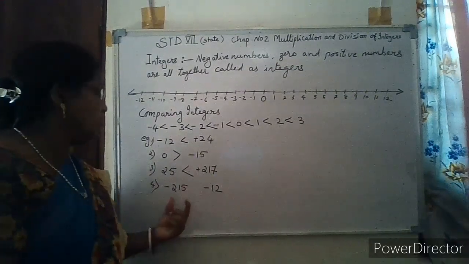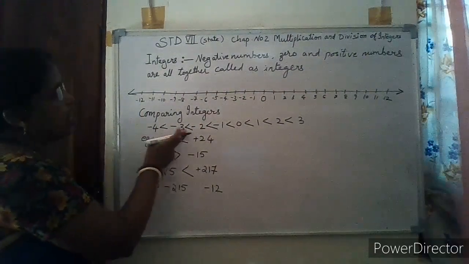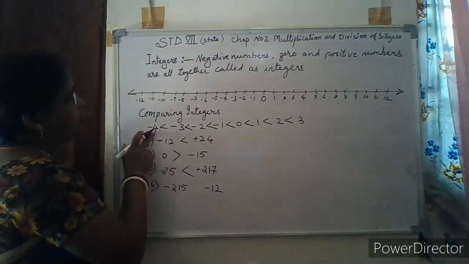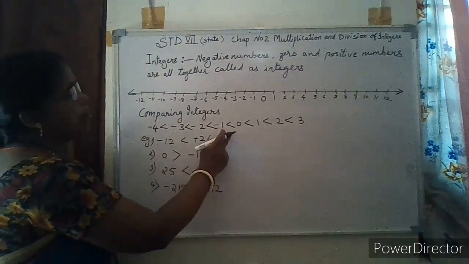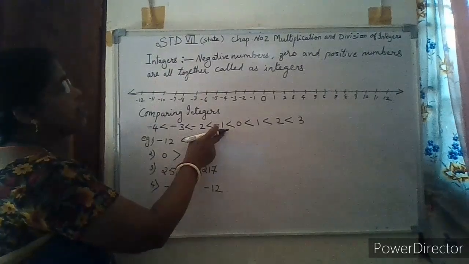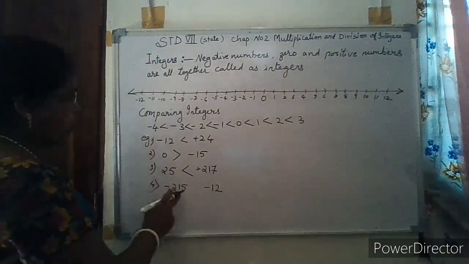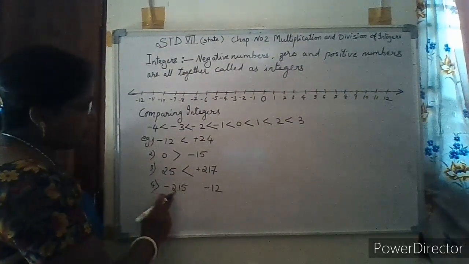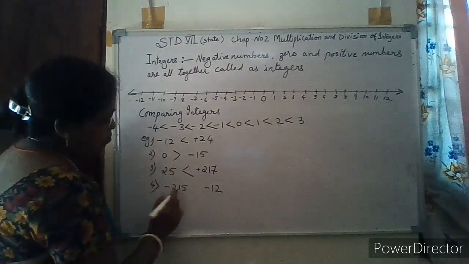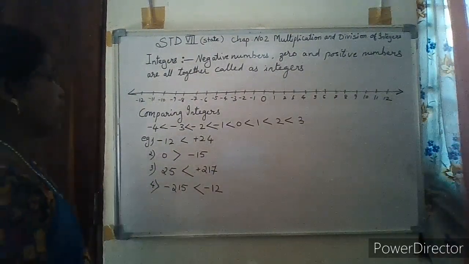Now both are negative numbers. You have seen that as you move towards the right, the numbers go on increasing. So here minus 4 and minus 1. If you compare, minus 4 is smaller than minus 1. That means minus 1 is the greatest negative number. So the bigger the number, the more negative it is, and that much smaller. So minus 215 is smaller than minus 12.